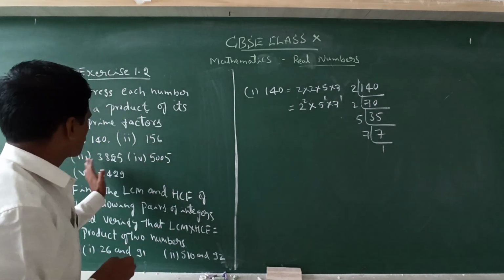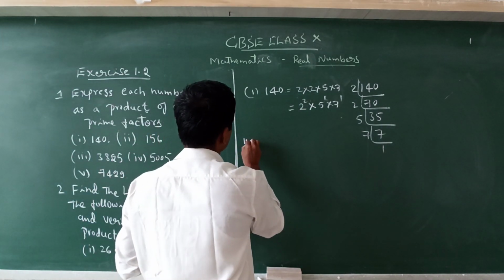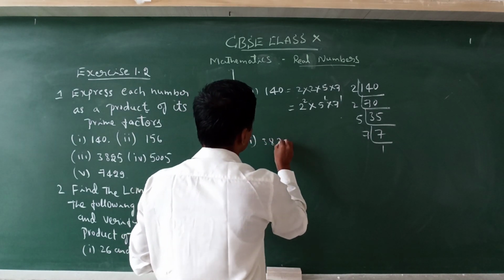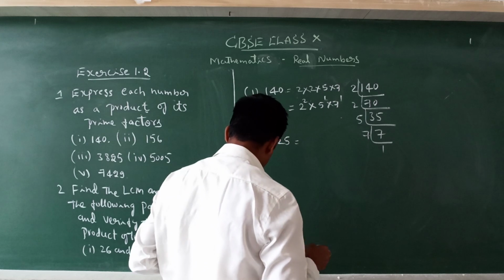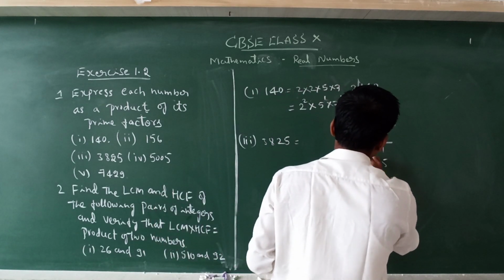Similarly, we can solve so many examples. Let us take one more example, the third one, 3825. I will use the same method on 3825.